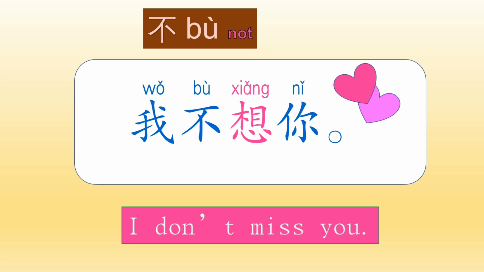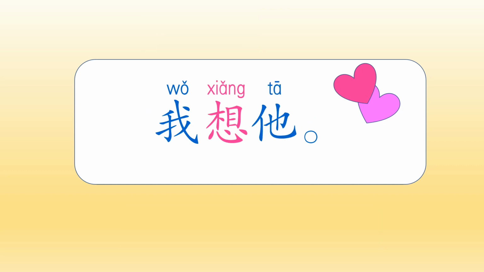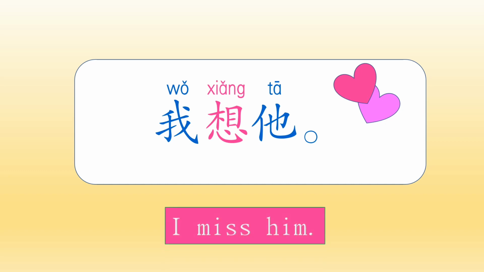And our last sentence for today. 我想他, 我想他. You notice how I read the words 我 and 想. So I changed the word 我 to second tone. 我想 and 他. So second, third, and first tone in here. 我想他, 我想他. Remember this ta? It is the third person pronoun used for he, right? But in here it is in an object position, so it is him. 我想他, I miss him.